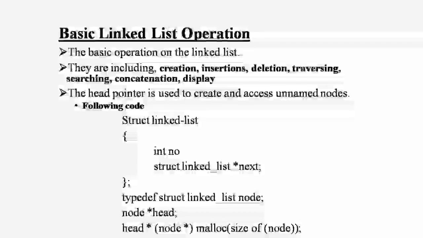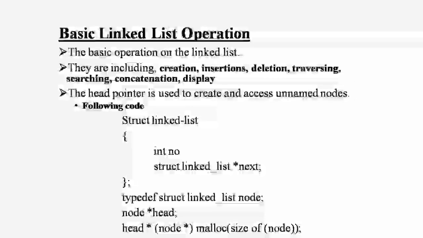Generally, the operations performed are how the linked list is created, insertion, deletion, traversing, searching, concatenation, and displaying. The head pointer is used to create and access unnamed nodes.